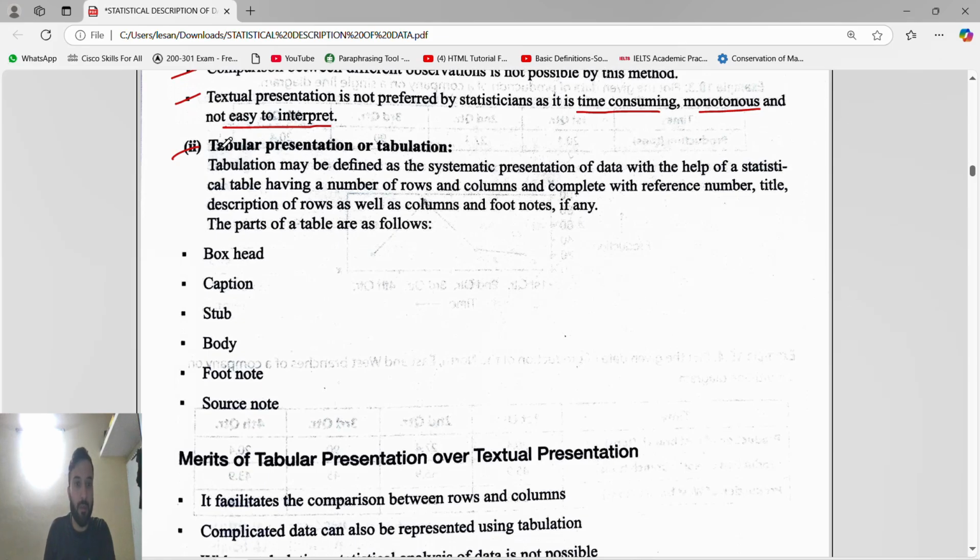Next we will come to the tabular presentation or tabulation. The very important thing, guys, here: you have to remember this. I will give you the data, because in the examination they will ask, and they are asking every year.